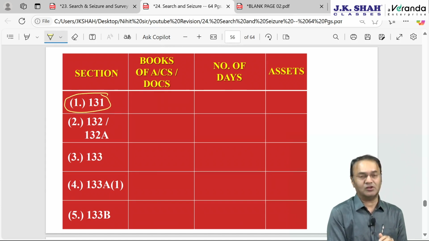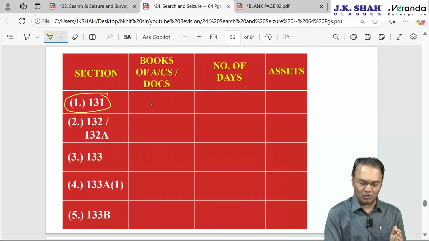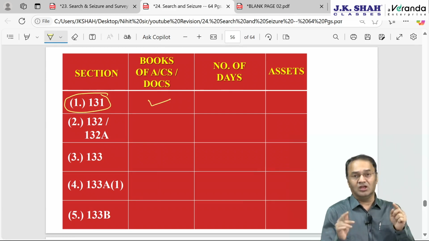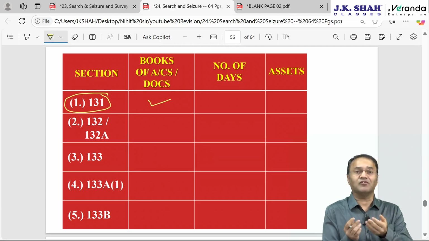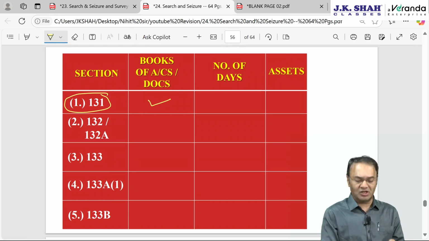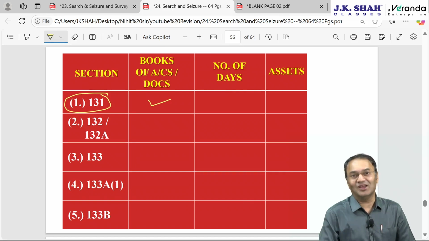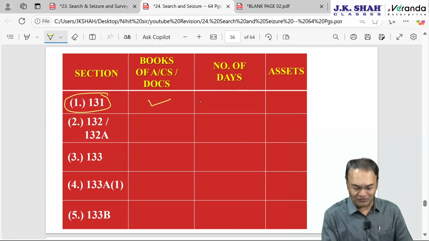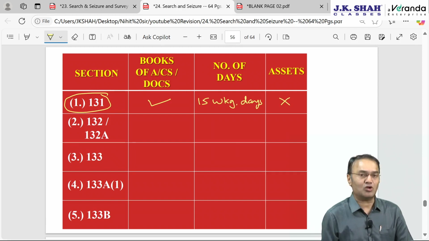131 section, which is actually a part of previous chapter, income tax authority, last section of that chapter. Here officer doesn't come to you, unlike search. Here officer will call you, you come to us with books of accounts documents, he will issue summons. Then whatever books of accounts documents are produced by assessee, those can be retained for 15 working days. Assets cannot be seized. Here they cannot call you with assets, only books of account document.